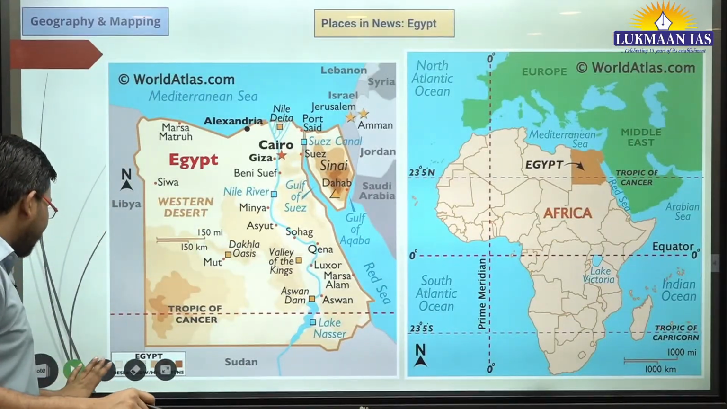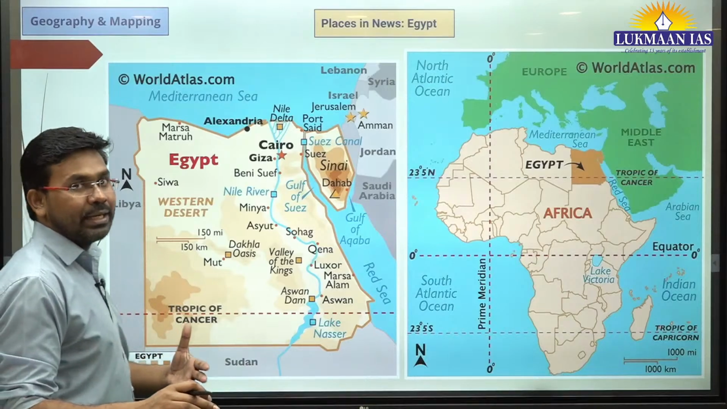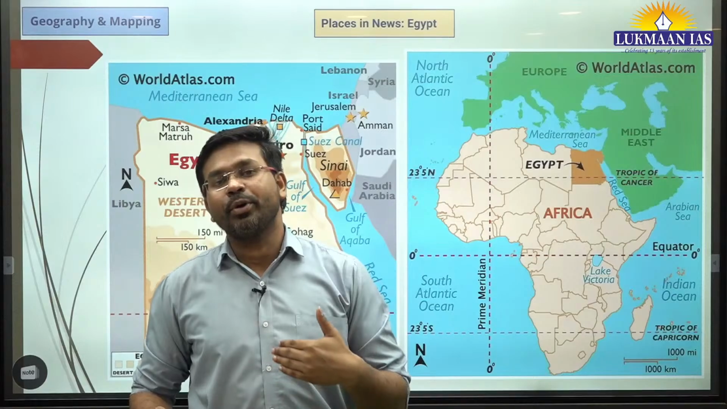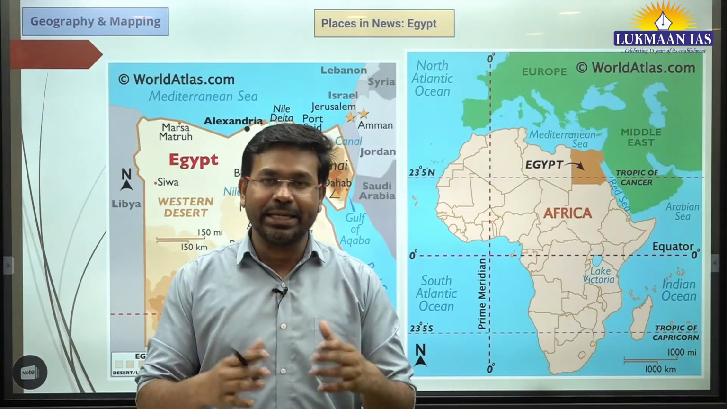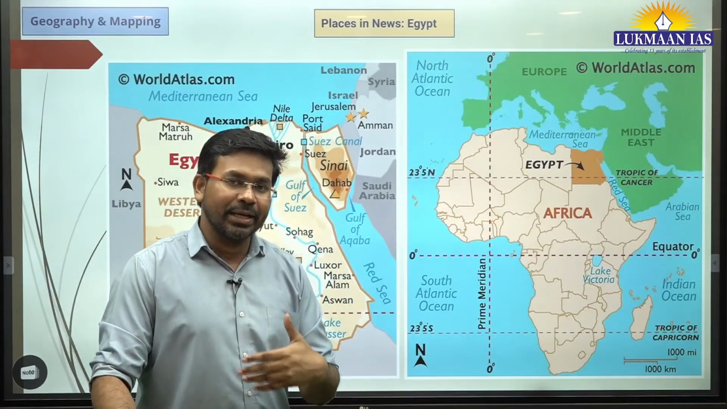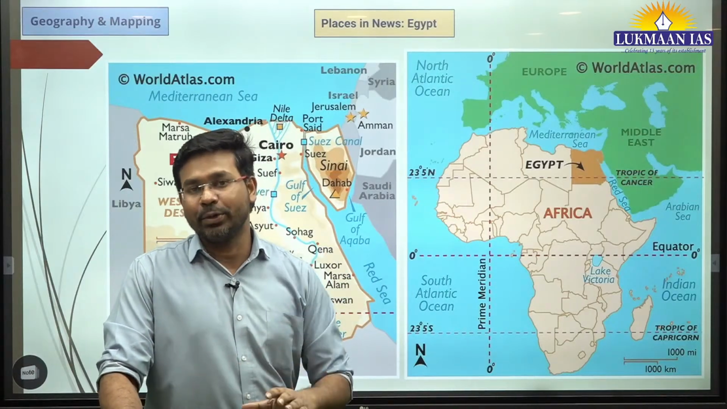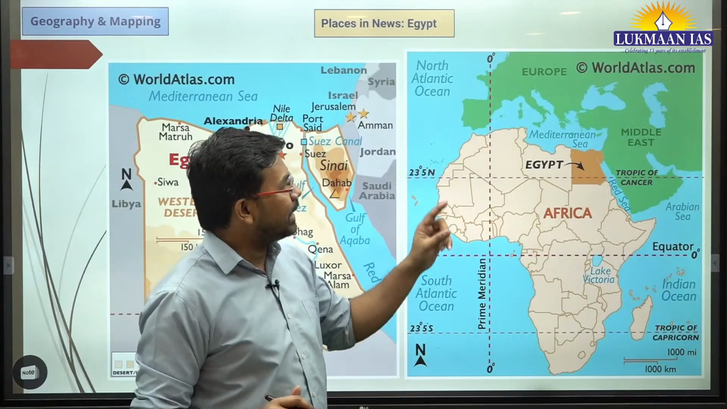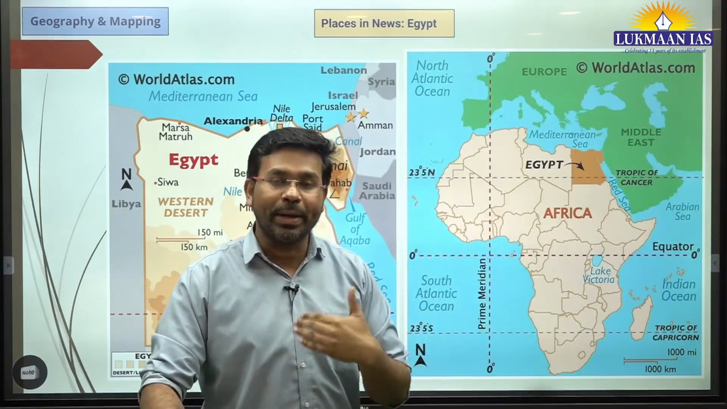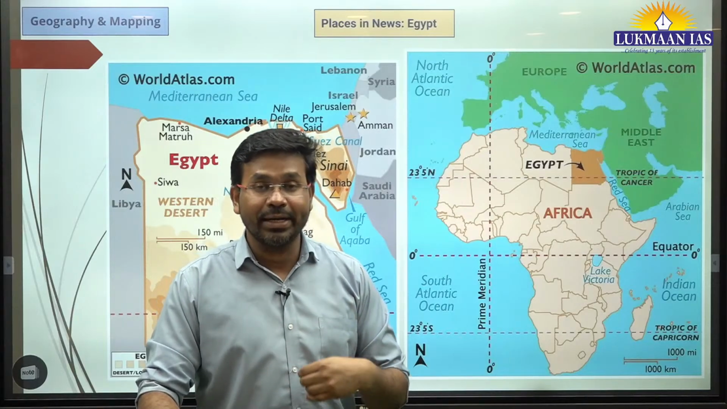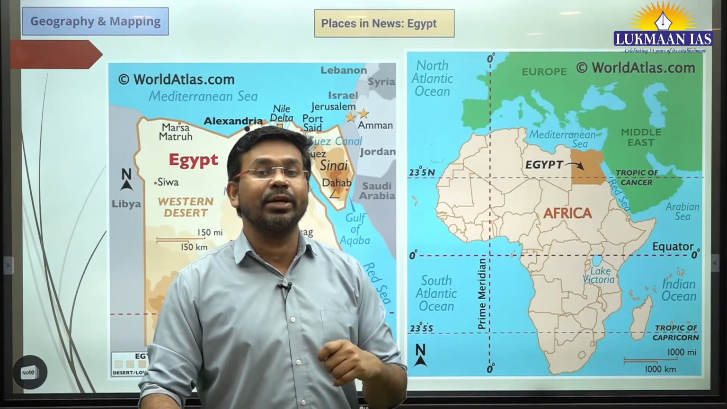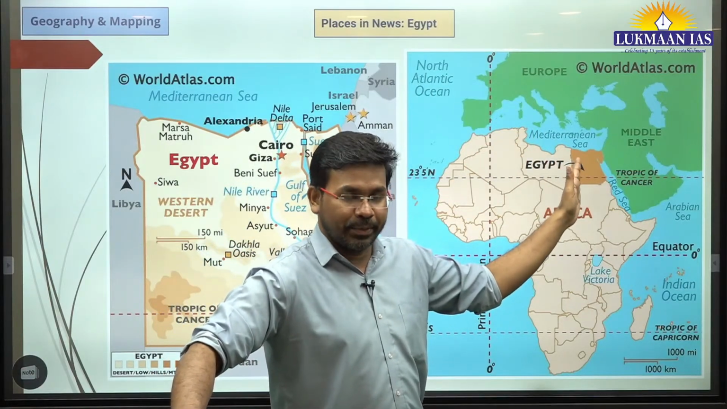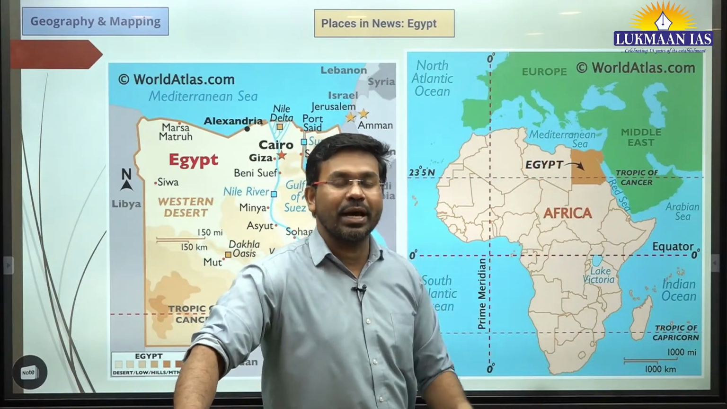So let us discuss the first topic, which is a mapping topic. Today there is an article in the editorial section that talks about Egypt. We are going to discuss that in detail once we go there. But Egypt is in news for multiple reasons. One reason is that all the humanitarian assistance being provided to the Gaza Strip, to the Palestinian people, is provided through corridors from Egypt, right? So that's why Egyptian borders are also important.